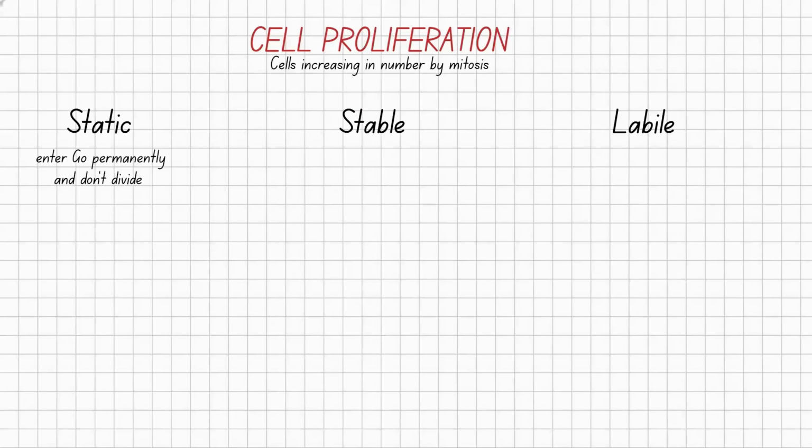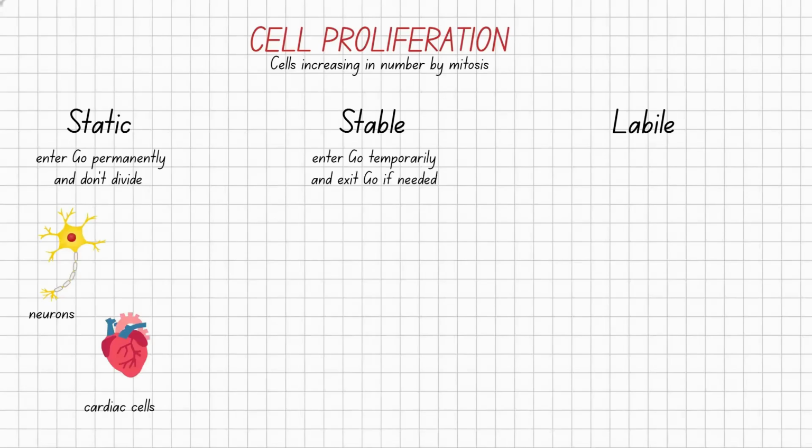Okay, so cell proliferation is just a fancy term saying the cells are increasing in number by mitosis. For example, when cells are increasing in number, we call it cell proliferation. Cell proliferation is of three types: static, stable, and labile. Static proliferation is when cells enter G0 phase permanently and do not divide for their entire life. As I mentioned earlier, these are neurons and cardiac cells of the heart.